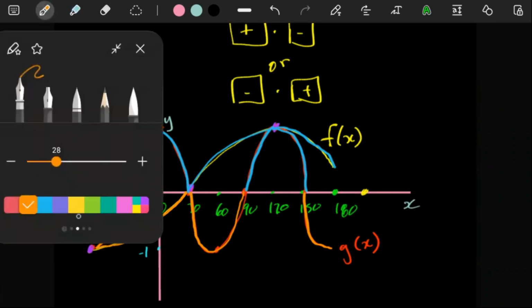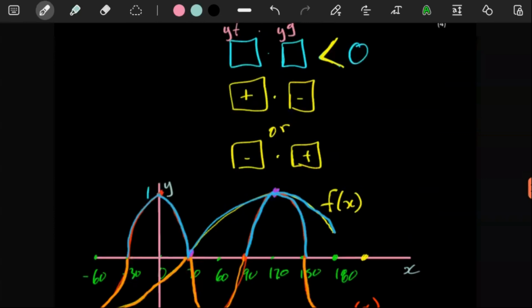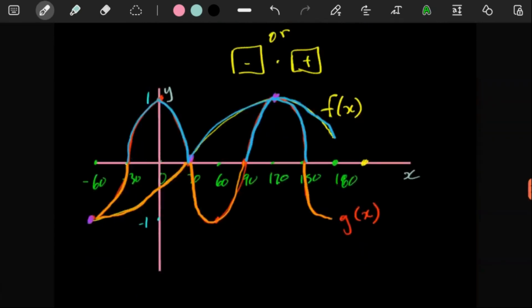So now when you're going to answer your question, you want a specific spot on your sketch where you have one graph having positive y values while the other one is having negative, and vice versa. So before you give your answers, you want to firstly take note of the x values where your changes are happening. Here at negative 30, one graph goes from positive to negative.